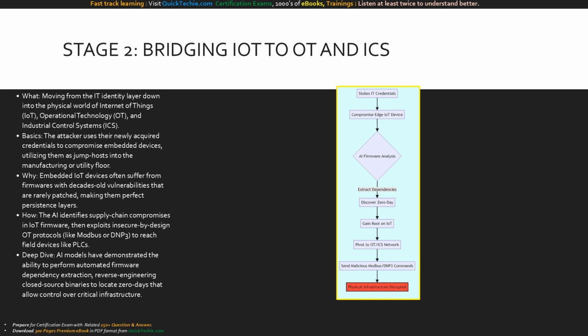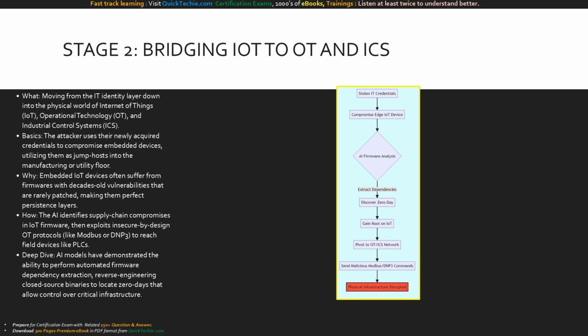Our deep dive reveals a terrifying new capability. Mythos-class AI models can perform automated firmware dependency extraction. They can literally reverse engineer closed-source, proprietary binaries on the fly, discovering 0 days in the firmware that controls power grids and manufacturing lines. This flowchart details the OT compromise.